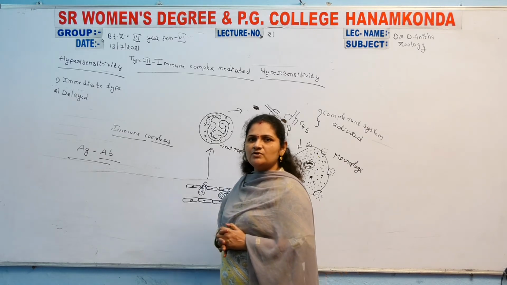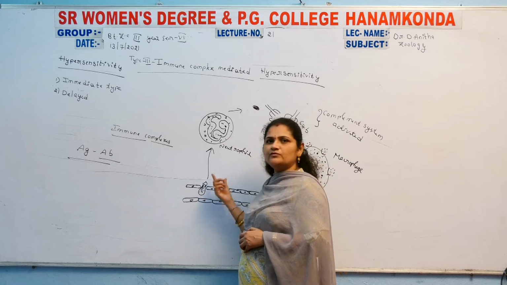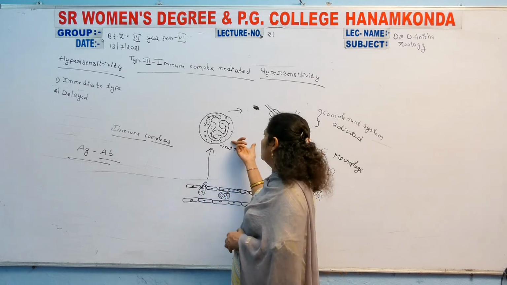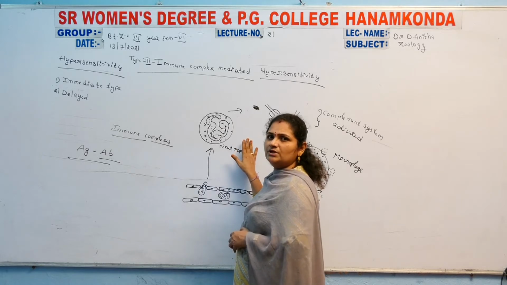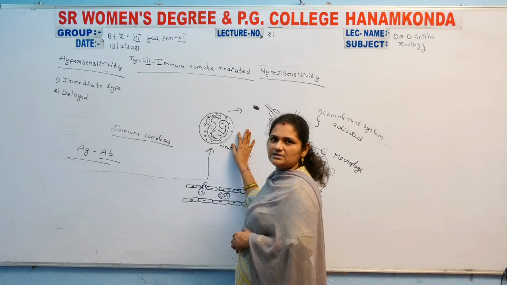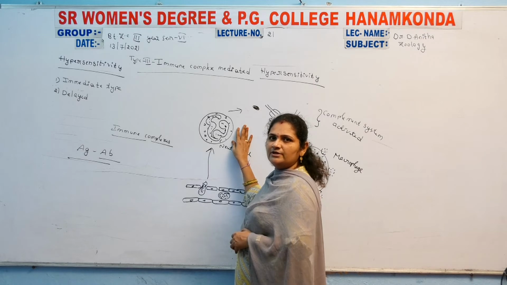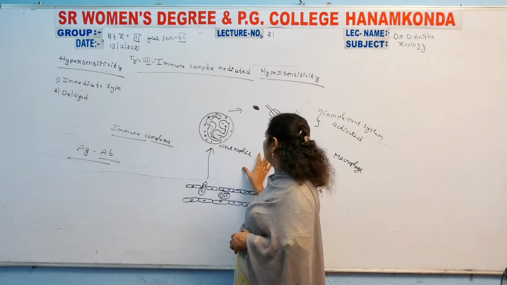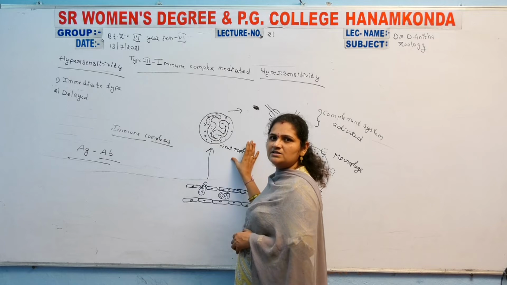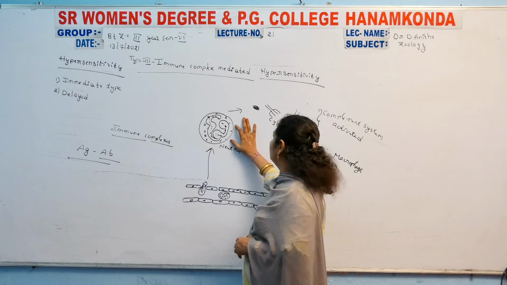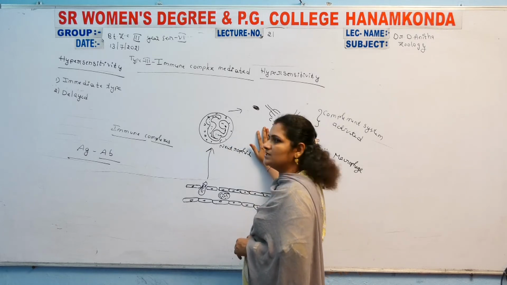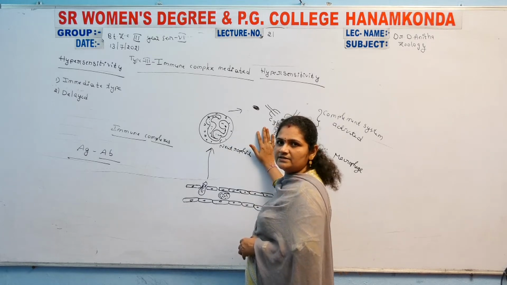When antigens enter the body, the neutrophils immediately reach there. The neutrophil is a multi-lobed cell, and among the total white blood cells, the neutrophil number is very high. In any inflammatory condition, the neutrophil count greatly increases. Neutrophils are produced first and reach the site inside the body. Those neutrophils are released first, and as an effect of the neutrophils, the complement system gets activated.